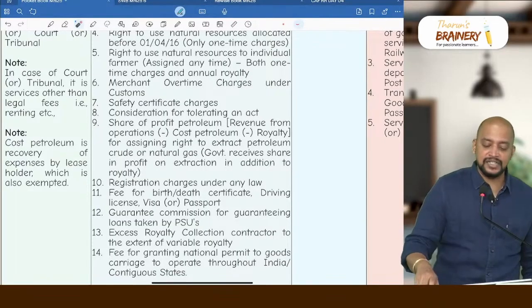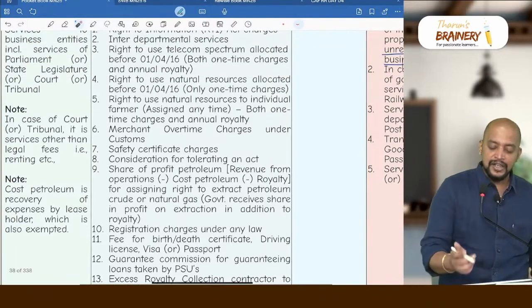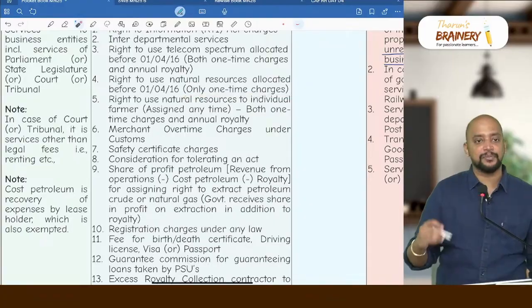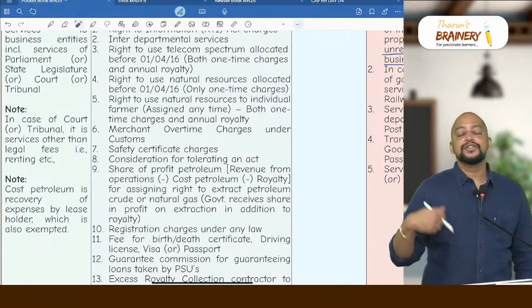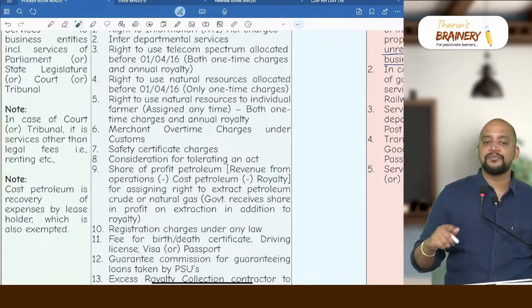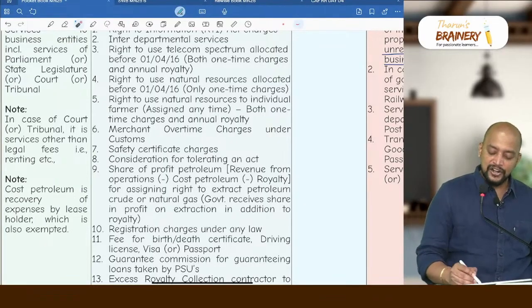Annual royalty will be taxable because annual royalty is not exempted. So if you see assignment of right to use natural resources, only one-time charge is exempted, but annual royalty will always be taxable. So when annual royalty is taxable, what about the share of profit? Share of profit received by them will be exempted. That is this share of profit petroleum.